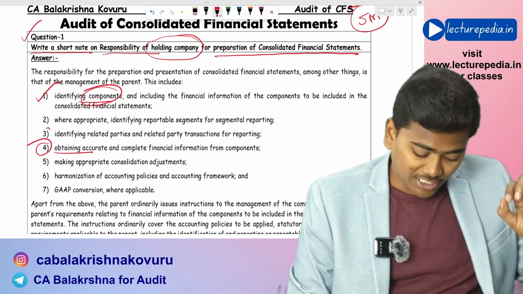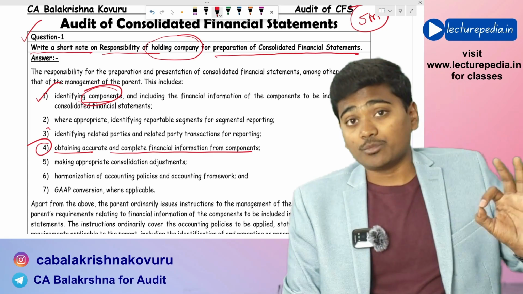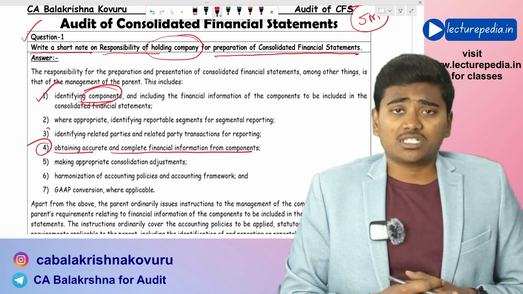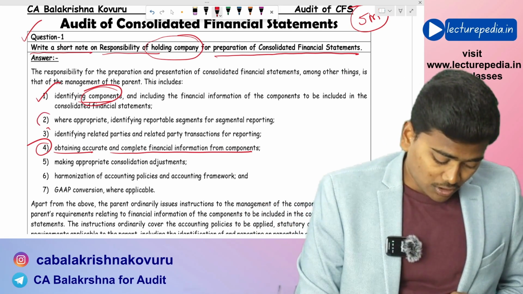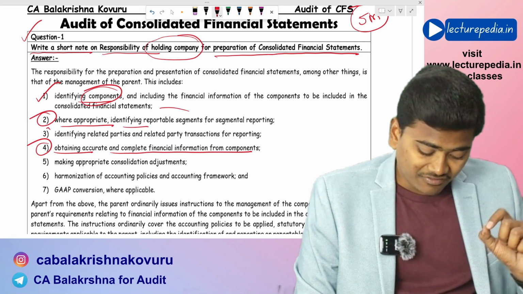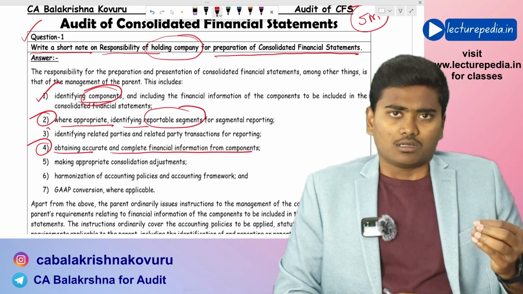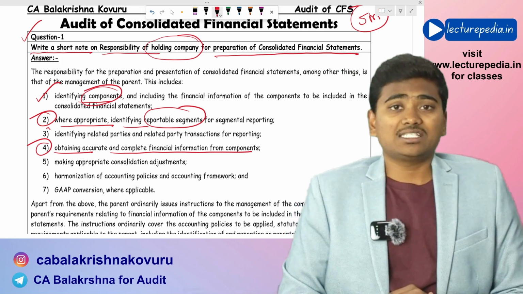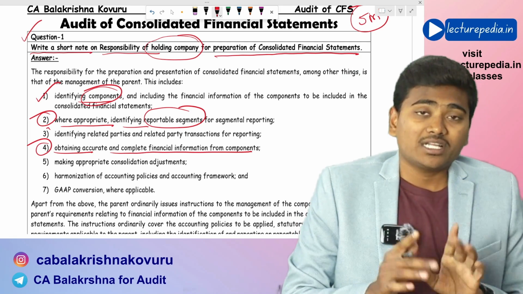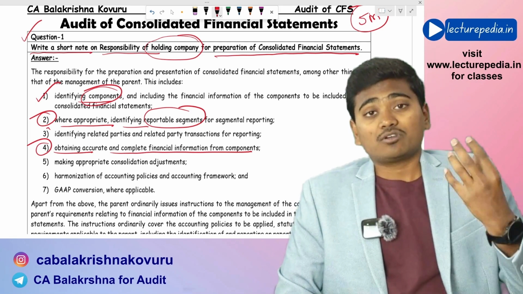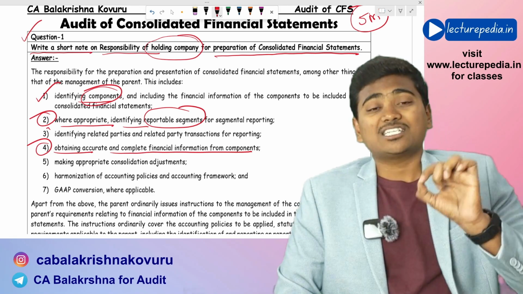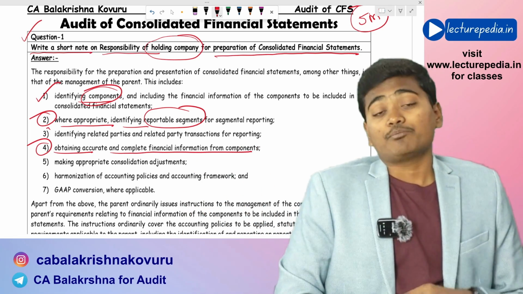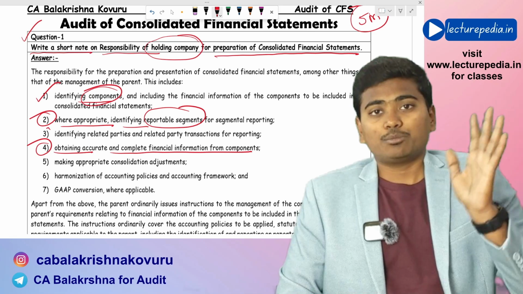Obtaining accurate and complete financial information from the components, and after obtaining it, the parent entity should, where appropriate, identify reportable segments. Basically, that is the concept of segment reporting. This segment reporting is applicable even in the case of consolidated financial statements. So for the purpose of segment reporting, it is the responsibility of the parent entity to identify various reportable segments. And also there is the concept of related party transactions.